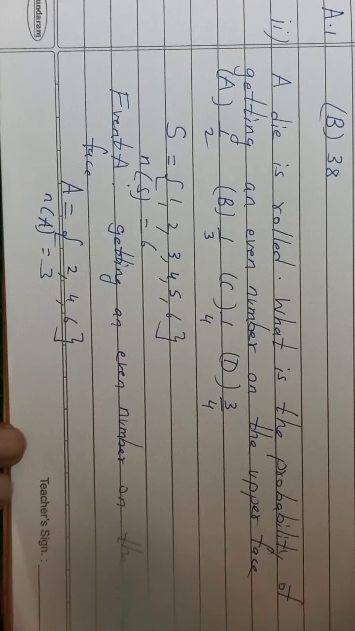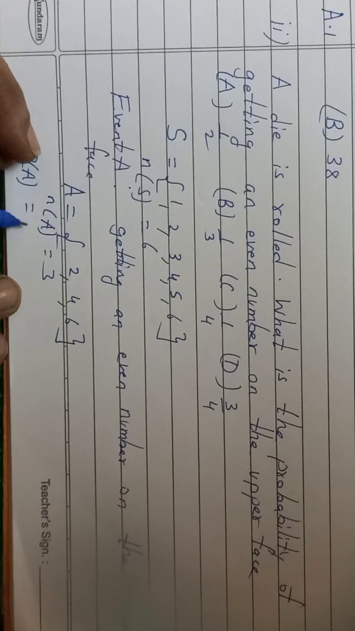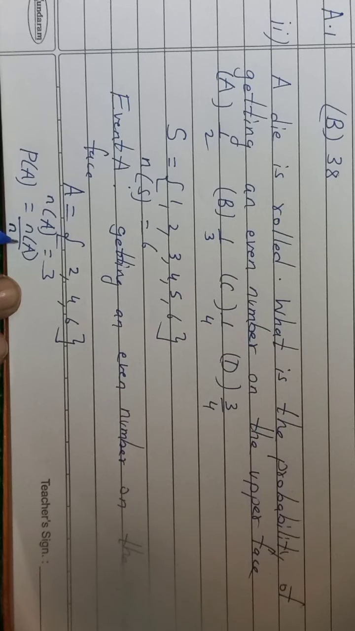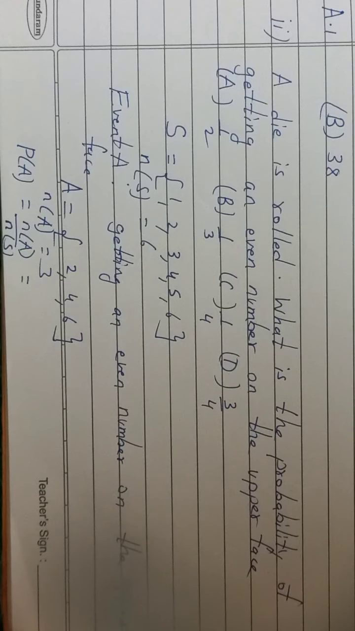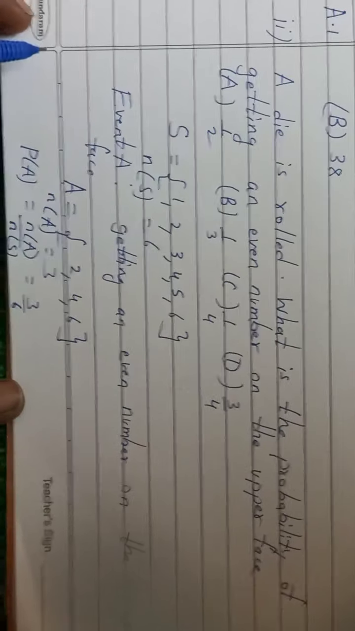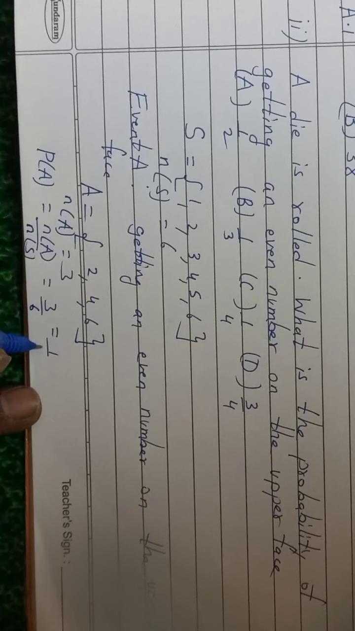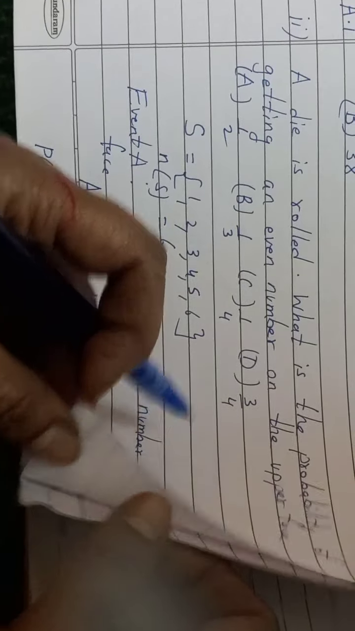That is 3. So what is the formula for probability? Probability of A is number of elements of the event divided by number of elements or sample points of the sample space. Earlier we used to use the word elements. So how many are there here? 3. 3 upon 6. 3 upon 6 means 3 ones are 3, 3 2s are 6. So which is the correct answer? A, 1 by 2.